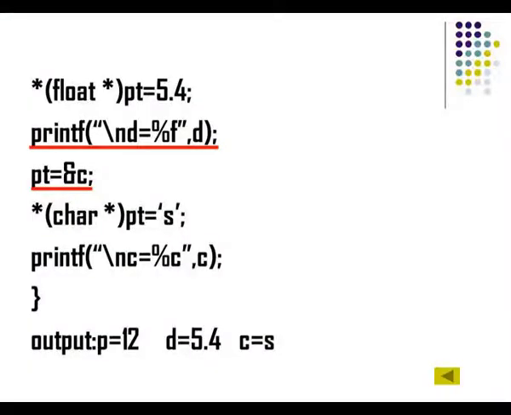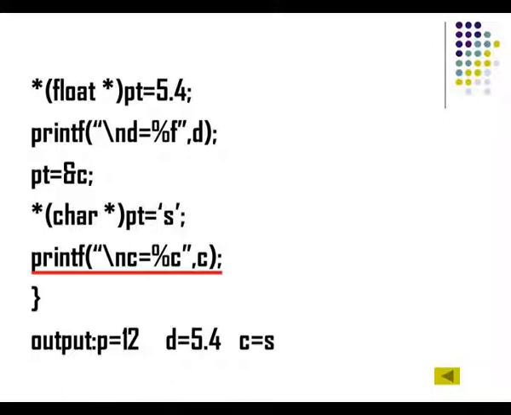Just in the last line we saw that this was used to display an integer value. Now, in the next line I am converting this pt to hold a float value and I am giving the value, and then I am printing the value d over here. Next I am making this pt hold the address of a character variable. C is the character variable that we had declared, and I am explicitly type converting this pt to character star and I am putting this s in this pt pointer variable. Then I am displaying the value of C.